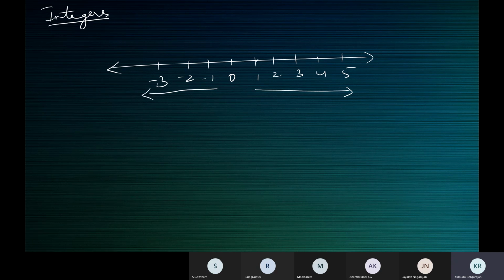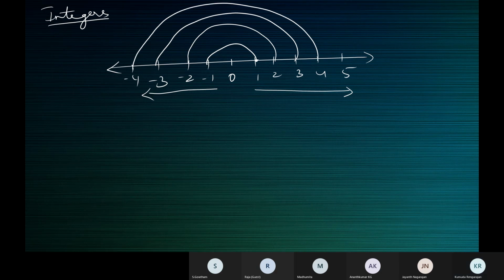See here, the negative of 1 is -1. The negative of 2 is -2. The negative of 3 is -3. And so on. The negative of 4 is -4. So the collection of all natural numbers, their negatives, including 0, forms the collection of integers.